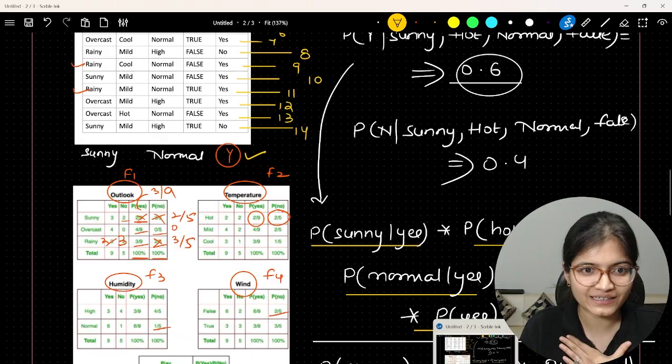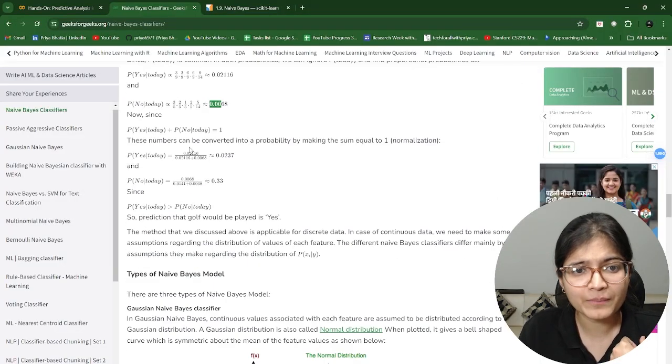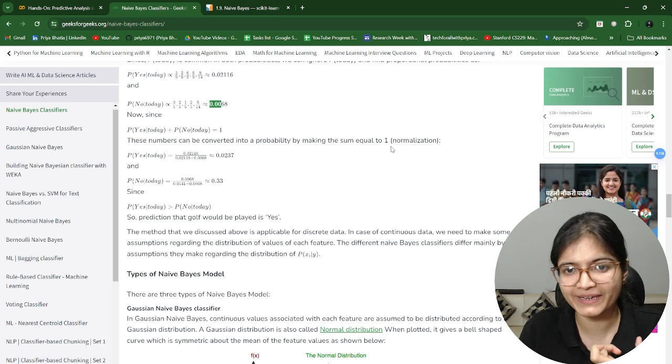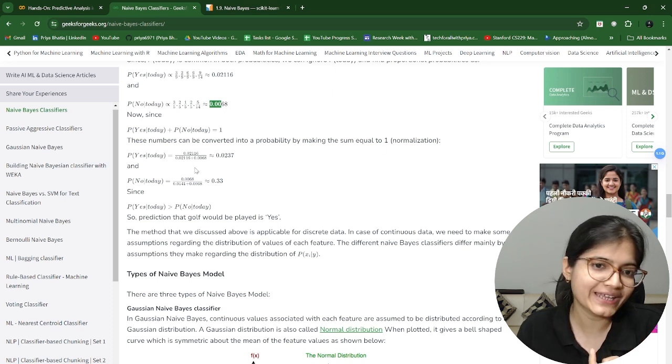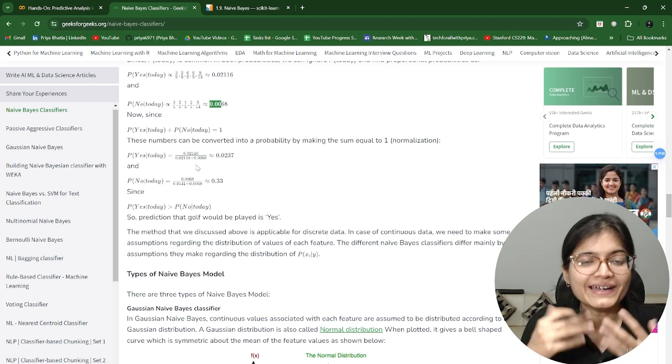So please make sure that mistake you will not entertain. Okay. Now further, you can see that these numbers can be converted into a probability by making the sum equal to 1. So how can they convert? They are taking a weighted average of that.